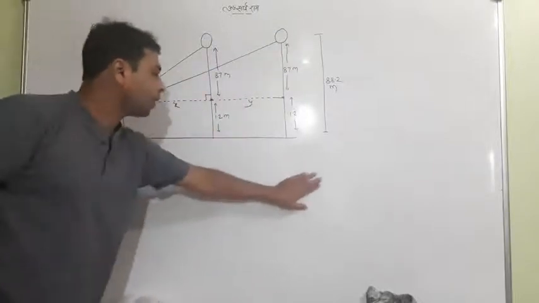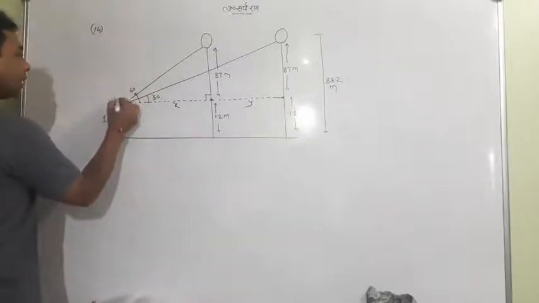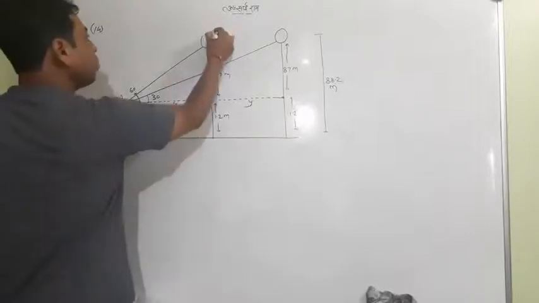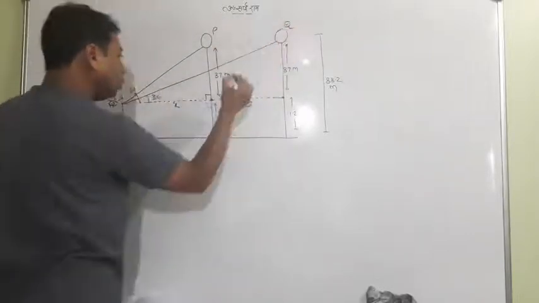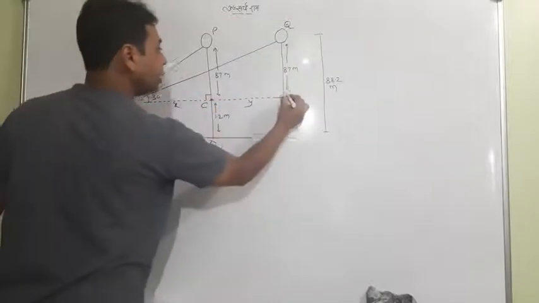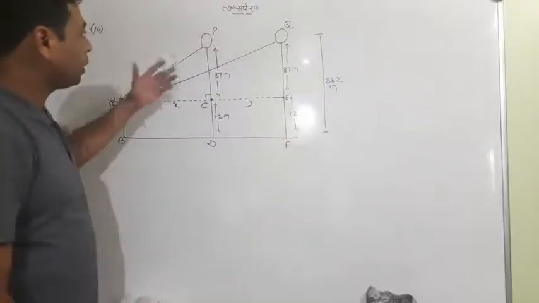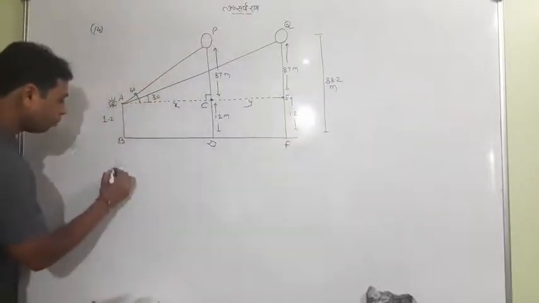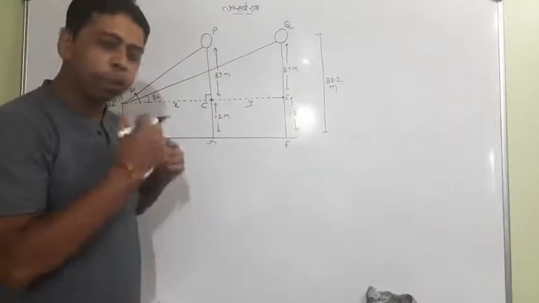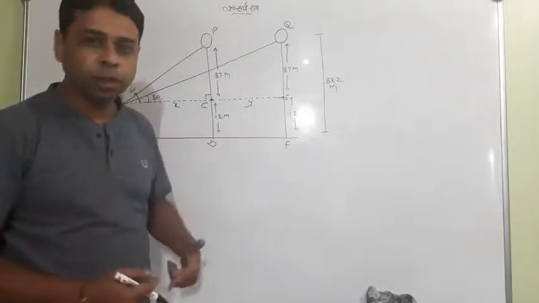Now the formal writing I'm not writing. You understand that you can name something like AB is the initial position of the girl. Suppose P and Q are the positions of the balloon. A, B, suppose this is C, this is D, this is E, and this is F. All I have labeled. Now you can take a triangle. The formal writing I am leaving now. I have taught many times, I have already written. Now you know how to write, how to initialize the question.